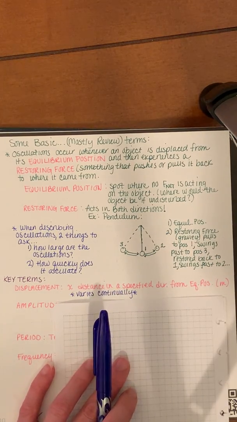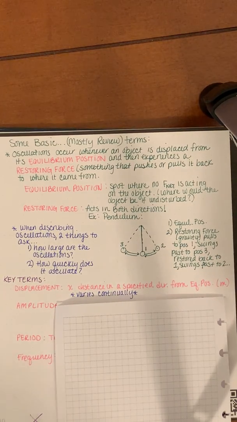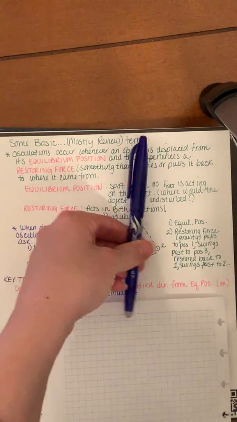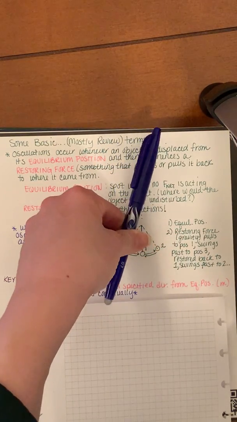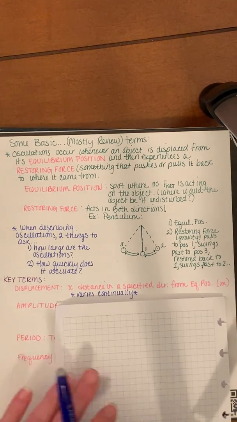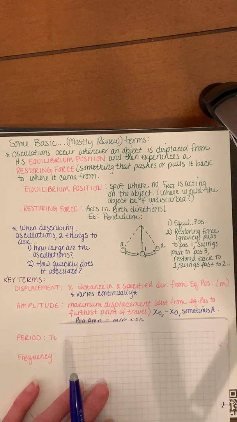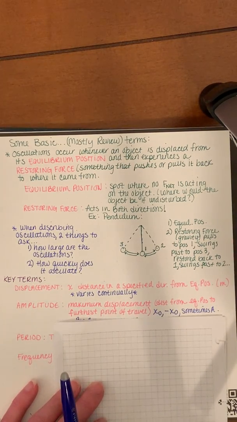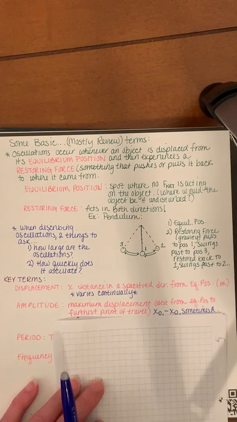It varies continually. So in other words, that displacement over time is going to change as that pendulum moves through this motion. That displacement is always changing. But the nice thing is that it does change in a really predictable pattern. The farthest point that it displaces from is called the amplitude. It's that maximum displacement from the equilibrium position to the furthest point of travel.